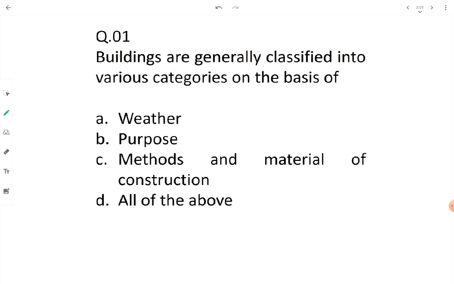The first question is saying buildings are generally classified into various categories on the basis of: is it weather, is it purpose, or is it methods and material of construction? It is all of the above.